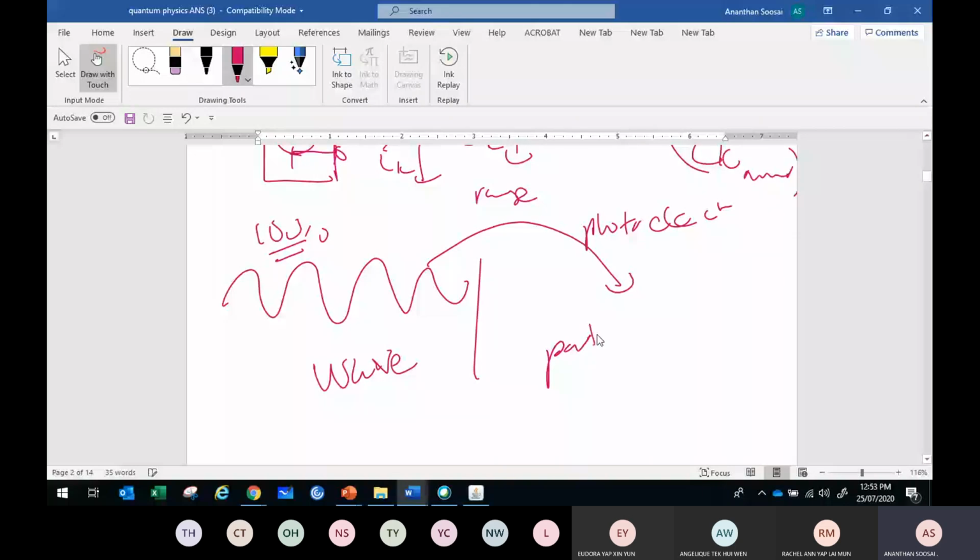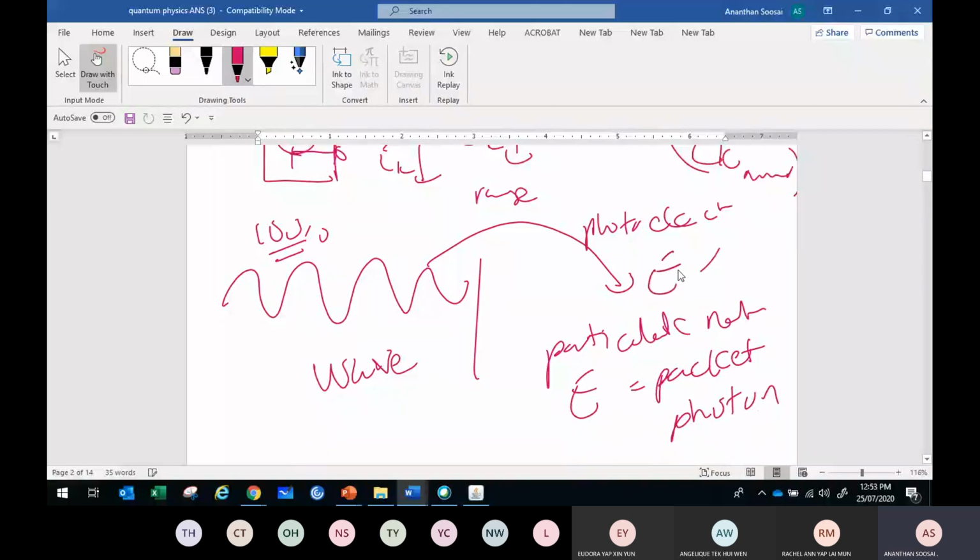The particulate nature means they found the energy in terms of packets. The concept of photon was restated, and they found that energy here was proportional to frequency. Energy in a wave was proportional to amplitude squared. So that's a new idea.